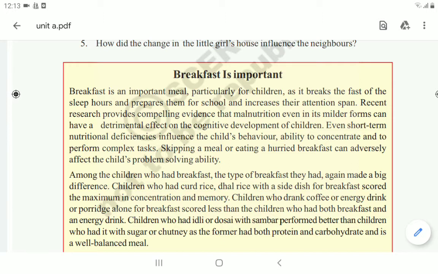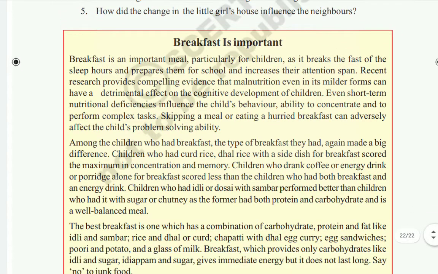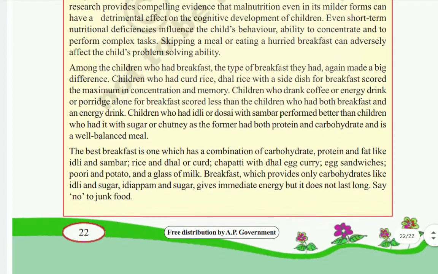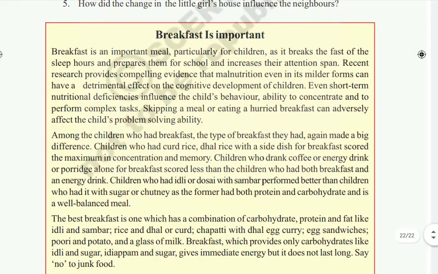So finally, breakfast is a very, very important meal for every child. It should always develop your capability and your attention. And if you are not taking the breakfast, you are not able to sit in the classroom properly, and you are not able to listen to anything, and you are not able to do anything also. You don't get any interest to do anything because of not having breakfast.